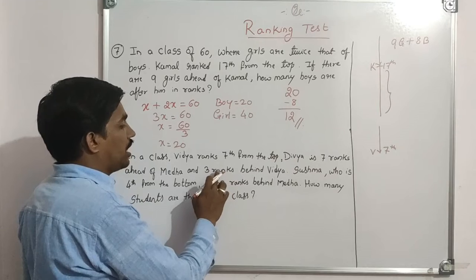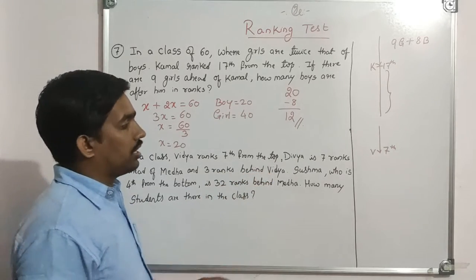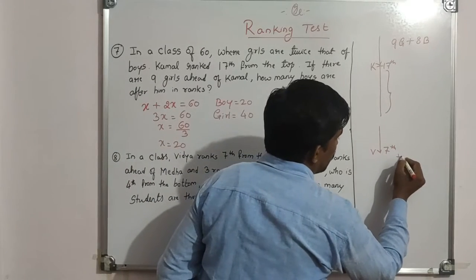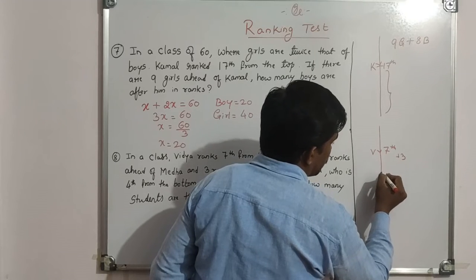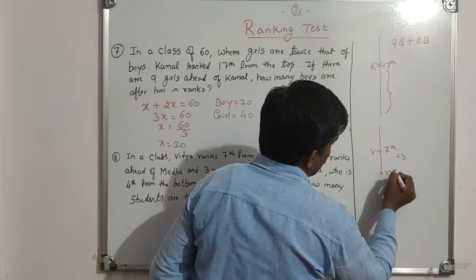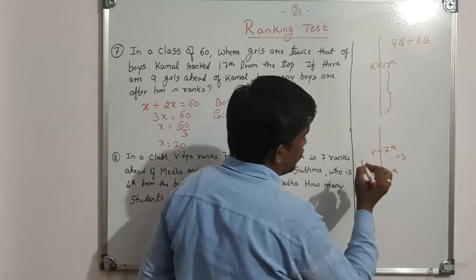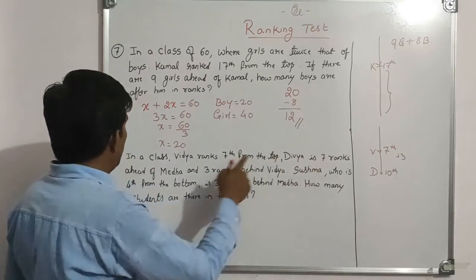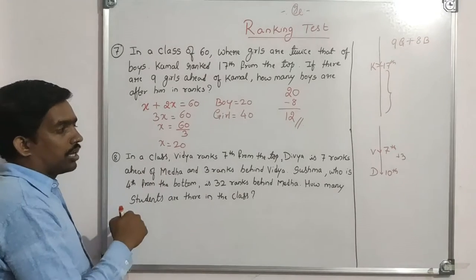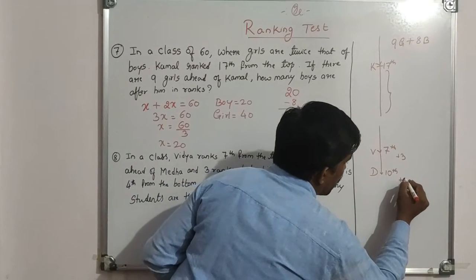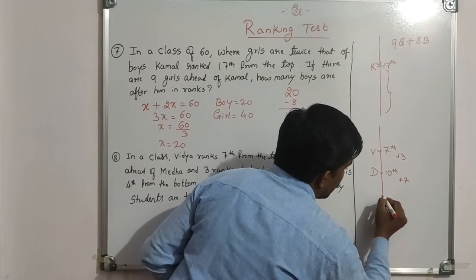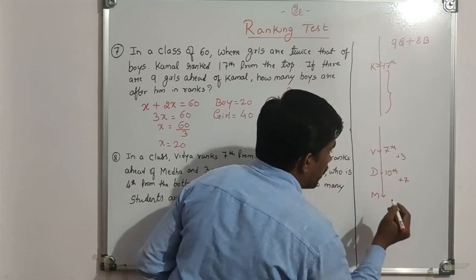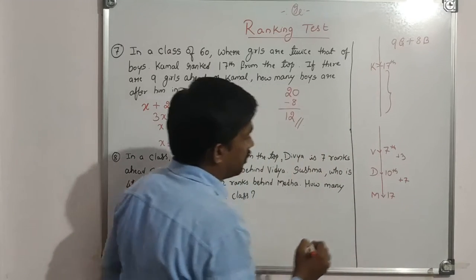Divya is 3 ranks behind Vidya, which means we have to add 3 to this, giving 10th rank. Who is it? It is Divya. And again come back. Divya is 7 ranks ahead of Megha, so we have to add 7 here to get Megha's rank, that is 17.